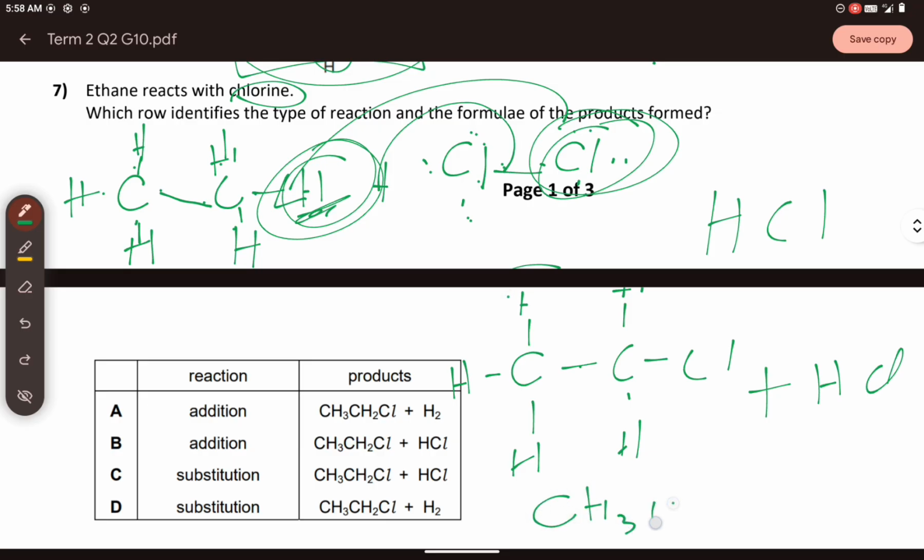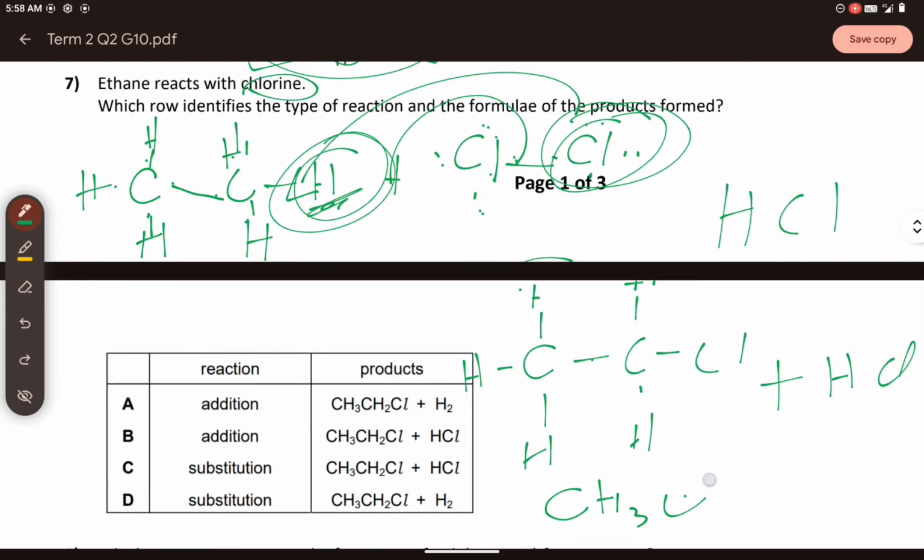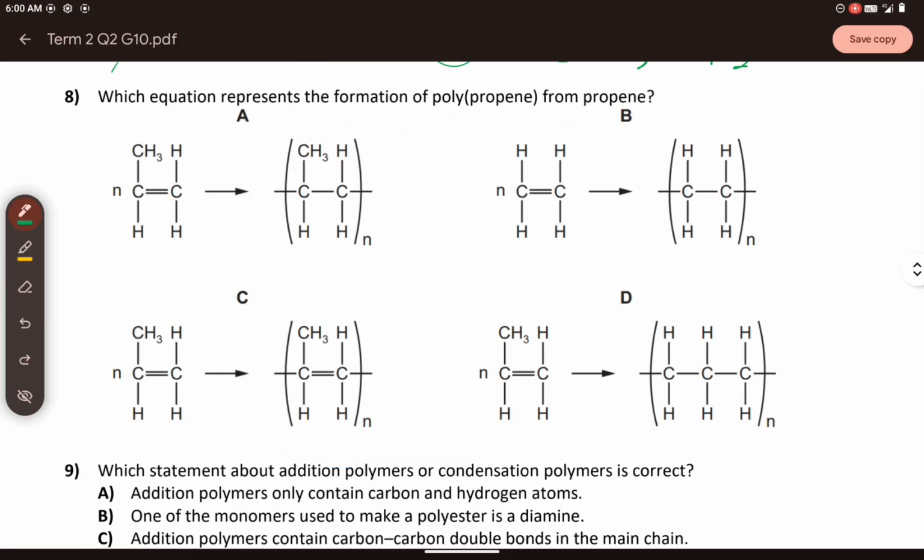On the second carbon, you have two hydrogens attached to that. That is CH2 and then the chlorine. That's why the answer here, of course, you already know, is letter C. And then the HCl here. All right? Let's talk about number 8.